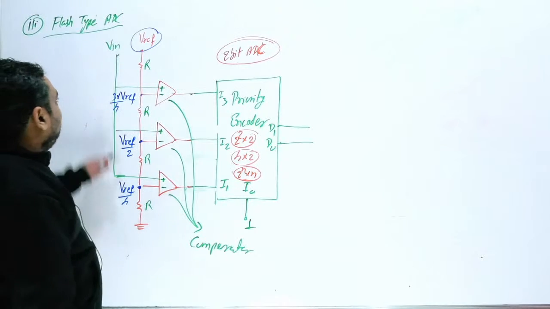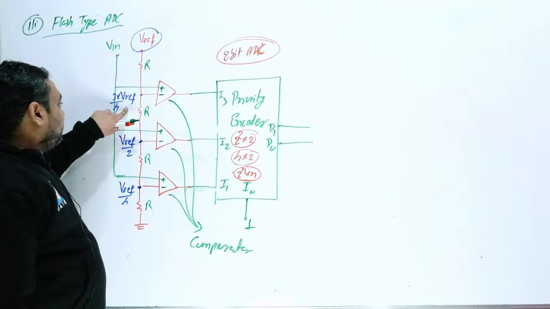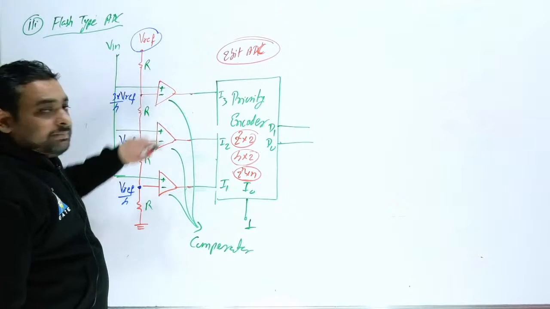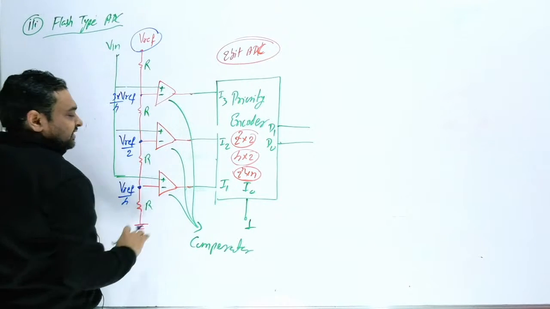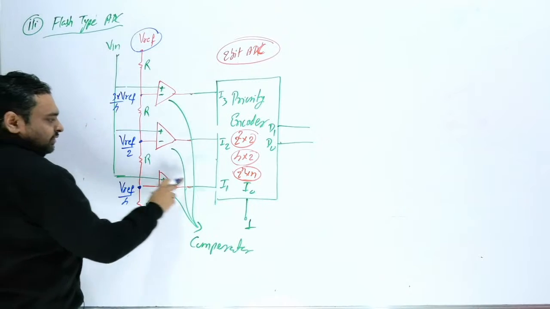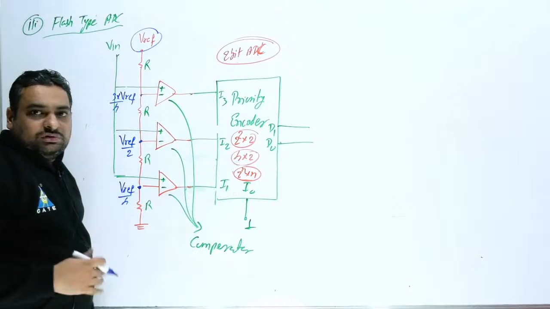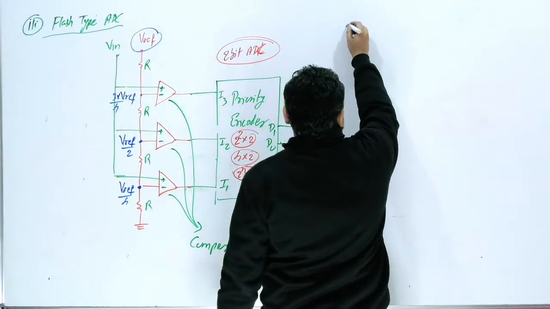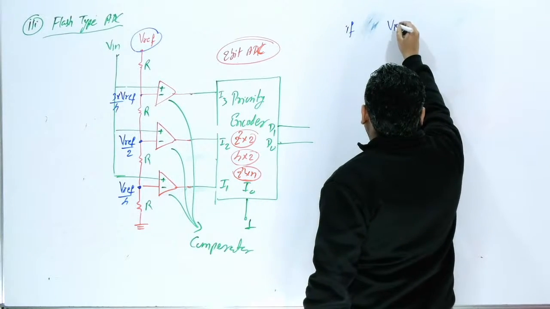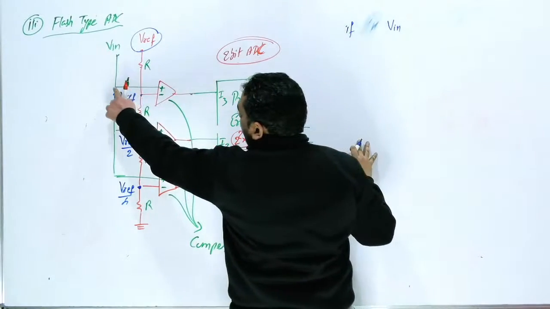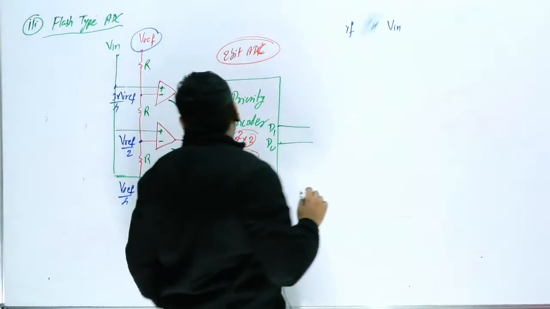If your input voltage is more than 3 by 4 V reference, then this will be 1. If your input voltage is in between these two, this will be 1. If your input voltage is less than this, the output will be 0, 0. So we can write, if V in is more than 3 by 4 V reference for this circuit.